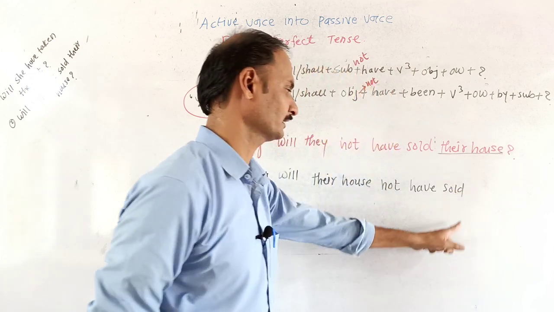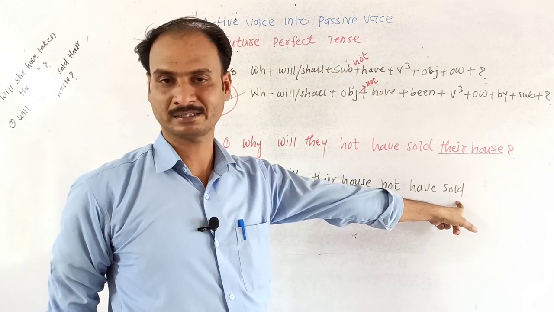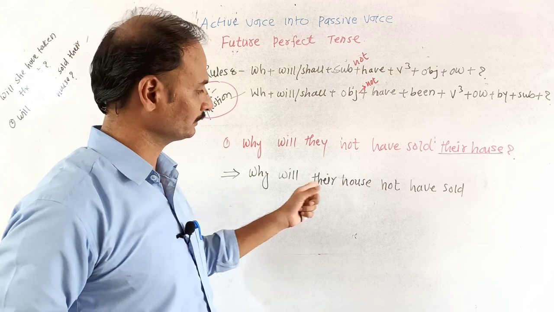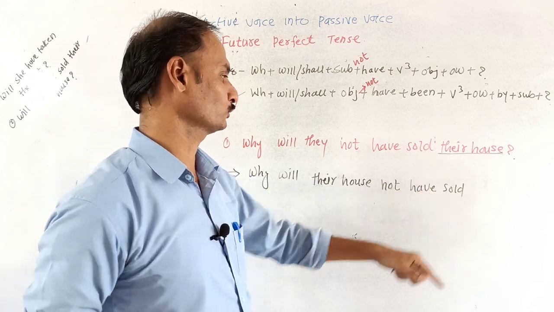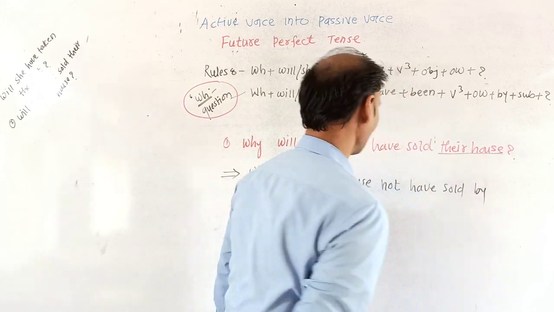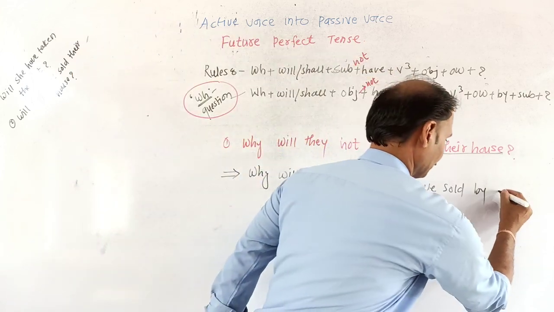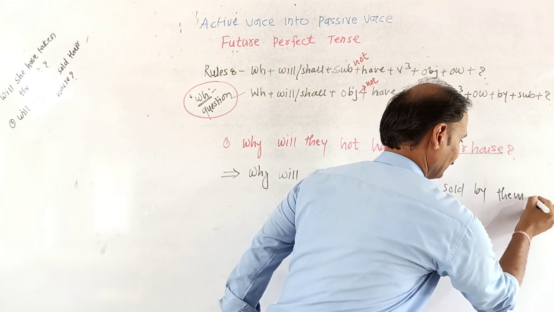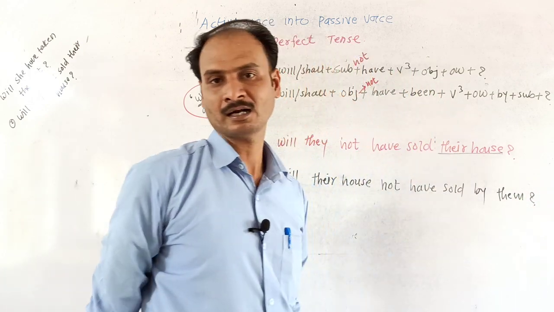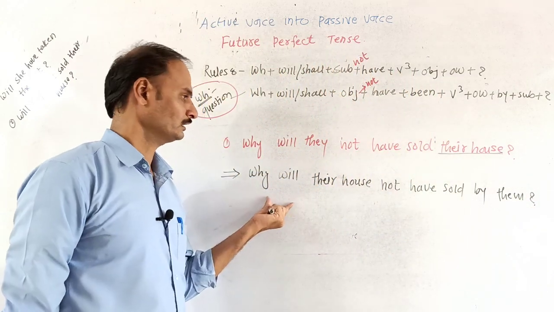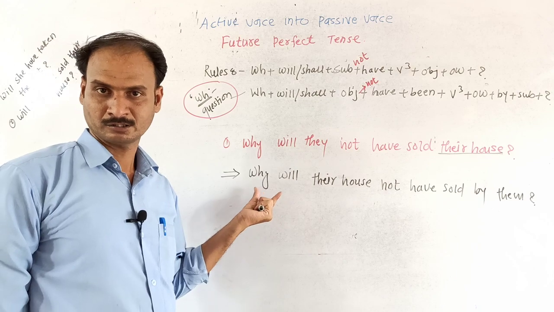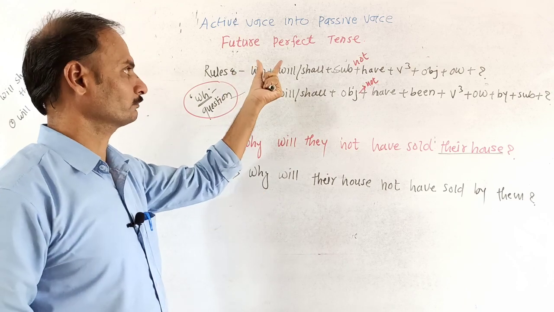Sold, it is already the past participle, it is already the third form of the verb. So why will their house not have been sold? Use the preposition "by" and take the objective case of the subject. So "they" will become "them", and write down a question mark at the end of the sentence. So this has become the WH negative of the future perfect tense.